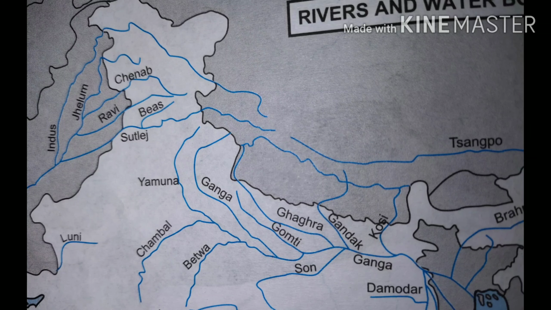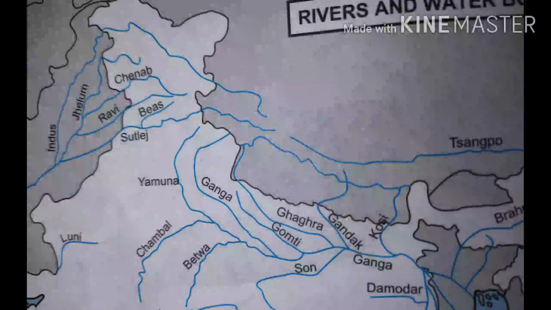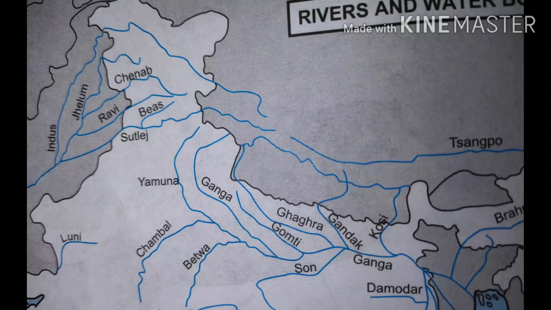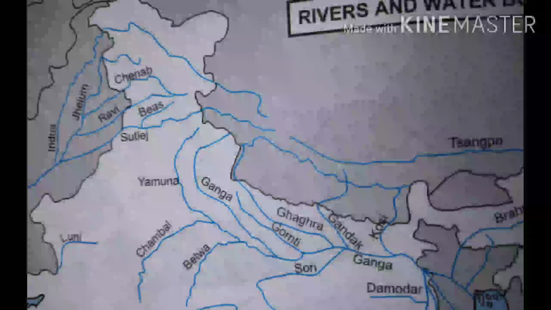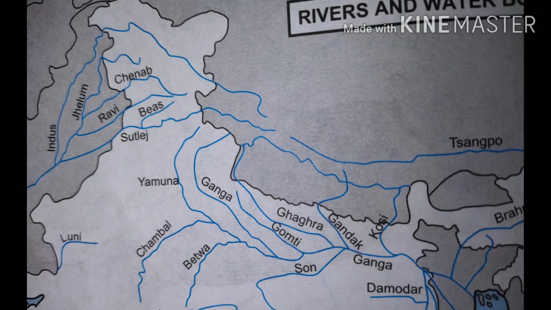Now we will turn to the most important river system of India, which is Ganga Yamuna river system. To identify Yamuna river system, we have to first identify Yamuna and Ganga. In the northern or north central region of India, you will see 2 long rivers. Moving from left to right, the first one is Yamuna, and then it is Ganga, and Ganga and Yamuna both are meeting each other. So these are the 2 important rivers, and now we will see the tributaries.